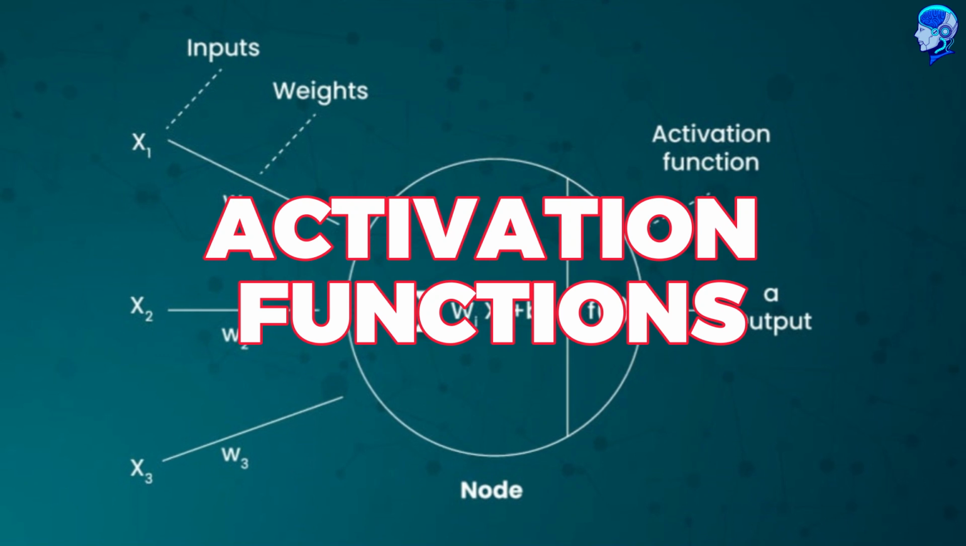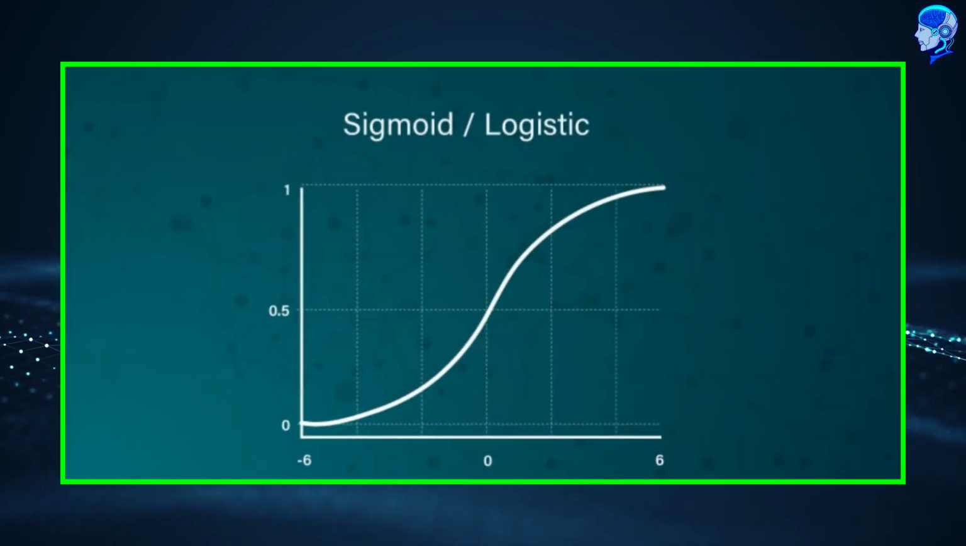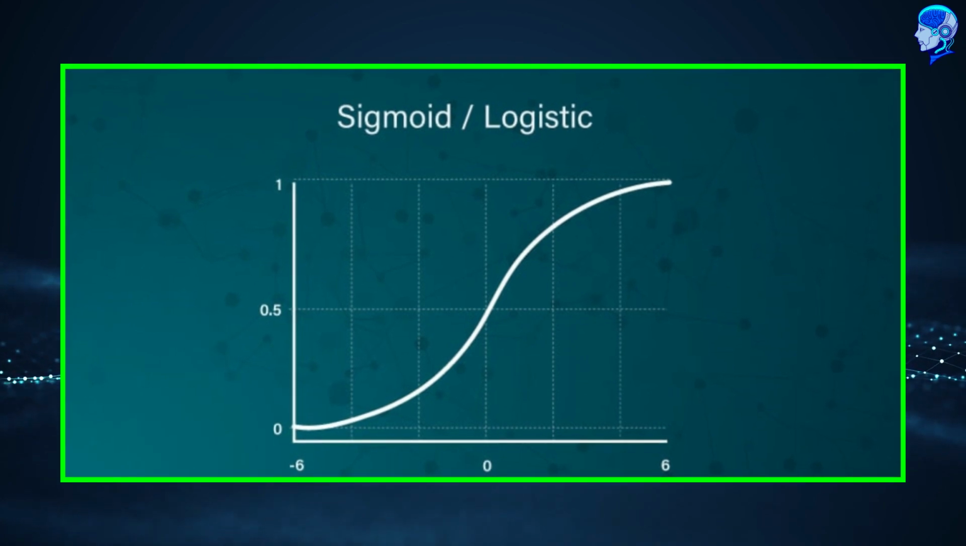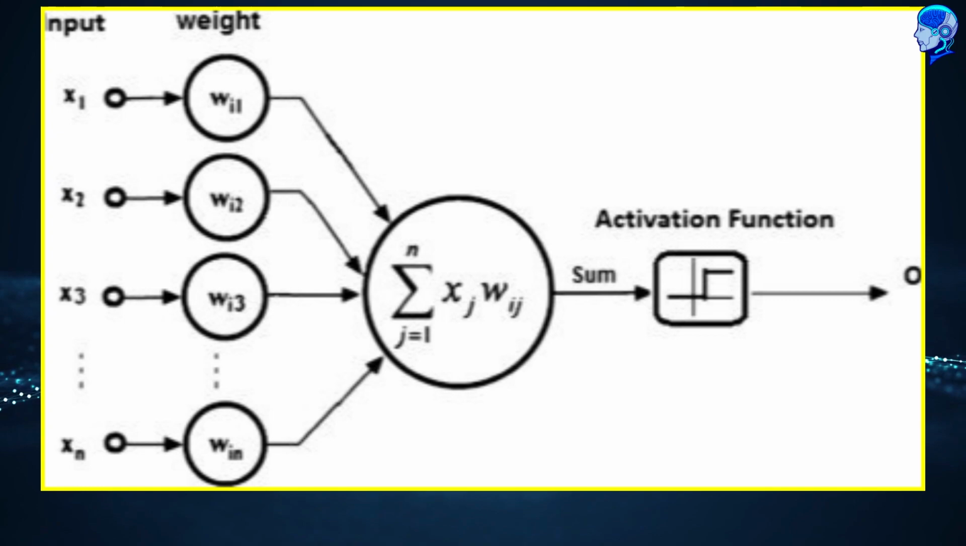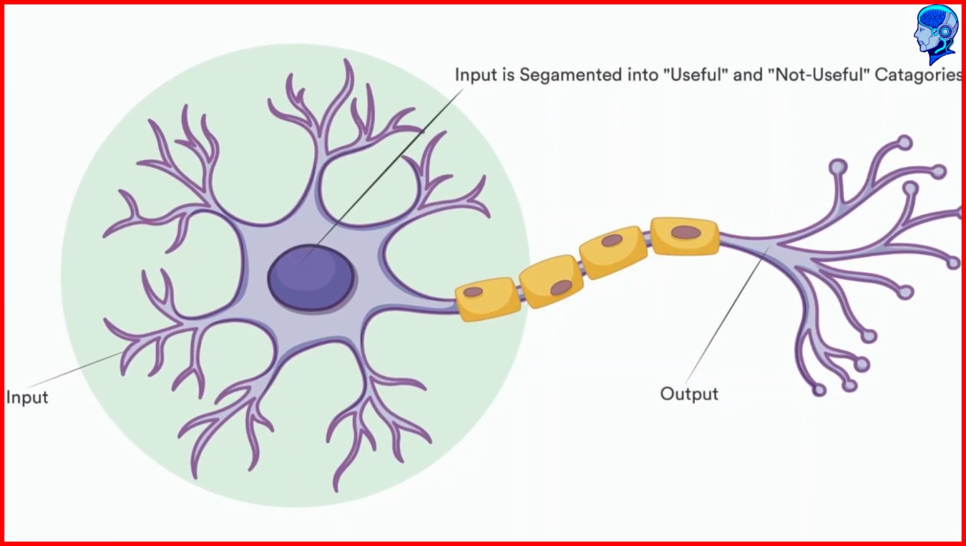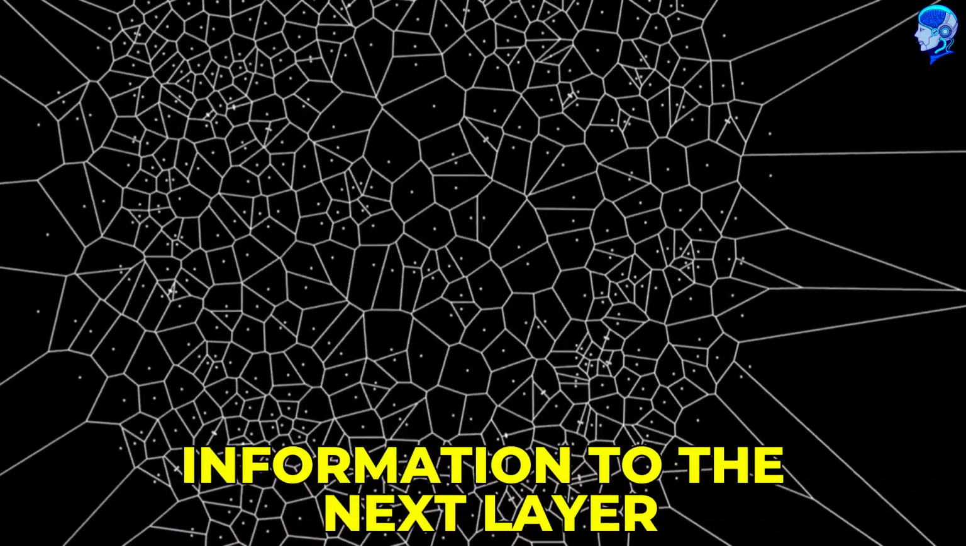Activation functions. Activation functions are essential components of neural networks that introduce nonlinearity into the model, enabling it to learn complex patterns and relationships in the data. They operate on the output of each neuron, determining whether it should fire and transmit information to the next layer.